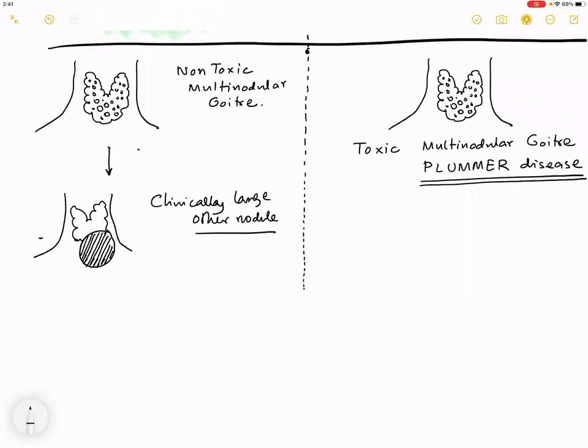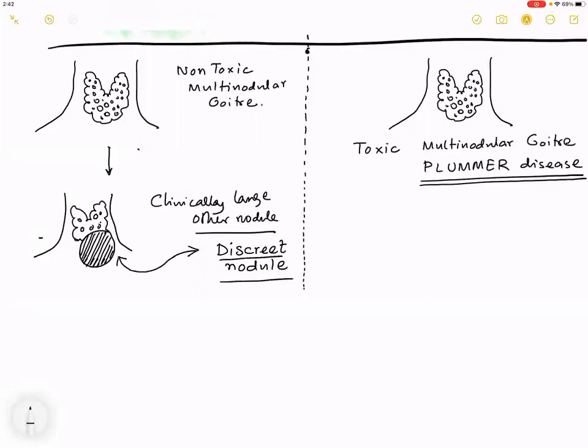He is so large that he takes the whole bench. When the teacher enters the class, he is asked all the questions. This type of nodule will be called a discrete nodule. So what is a discrete nodule? A discrete nodule is a nodule which is larger in size than the rest of the other nodules.